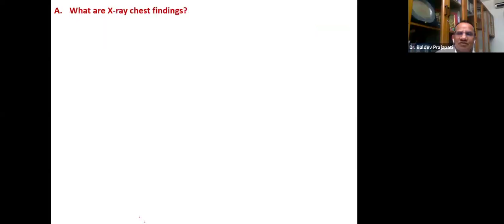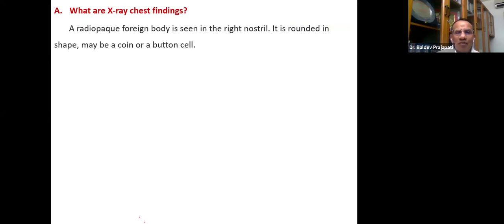One answer: foreign body in nose. Yes, very good. A radiopaque foreign body seen in the right nostril. And you can comment that it is rounded in shape, so maybe a small coin, but compared to a coin, it is small. It was a button cell. In this patient, it was removed as a button cell.